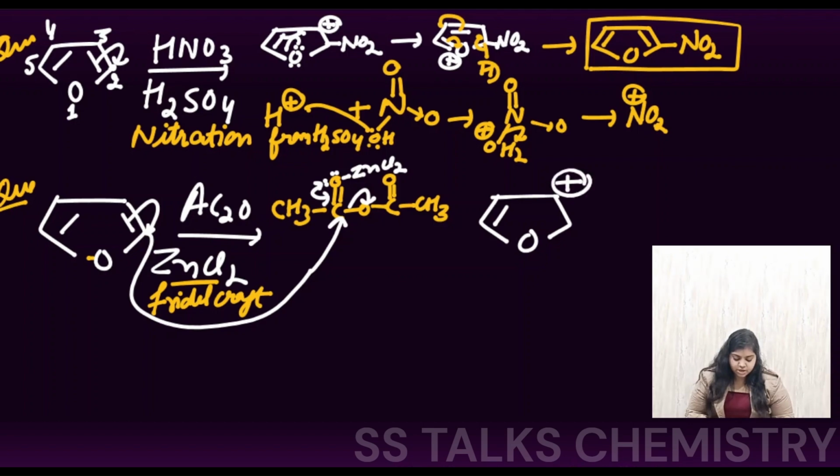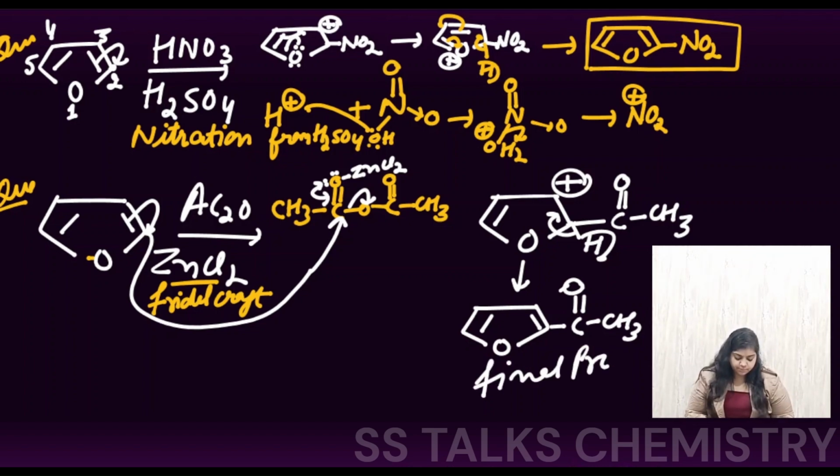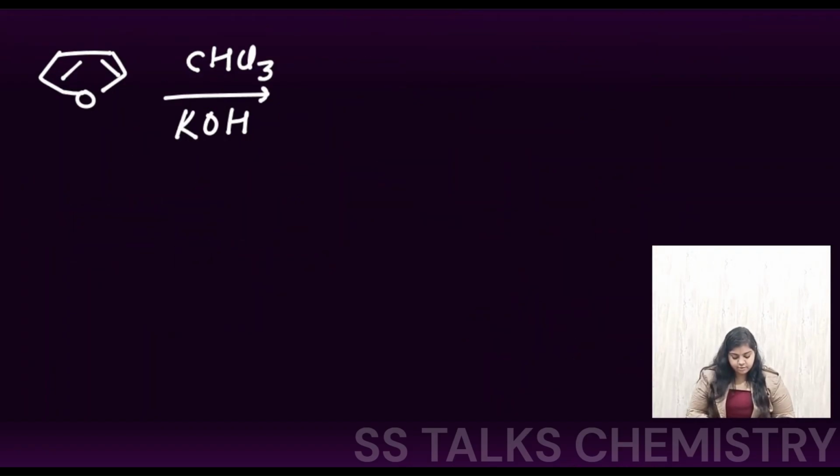Right, here the positive charge is there, and here the group that is attached will be your acetic C double bond O CH3 species. Further you can draw that resonating structure, loss of the H positive in the final step, regaining back the aromaticity. So we are gonna get this formation. So here ultimately just the substitution at the second position with the COCH3 species is gonna be there, and this is gonna be your final product, right? Now let us move on to our next question, which is this.